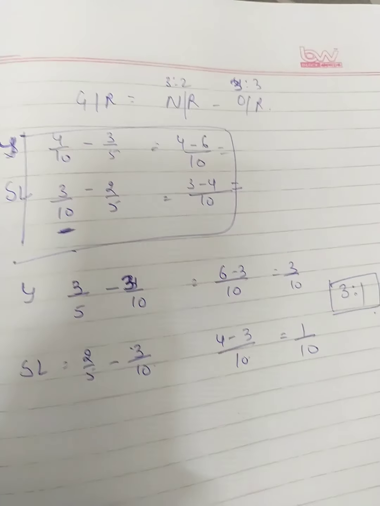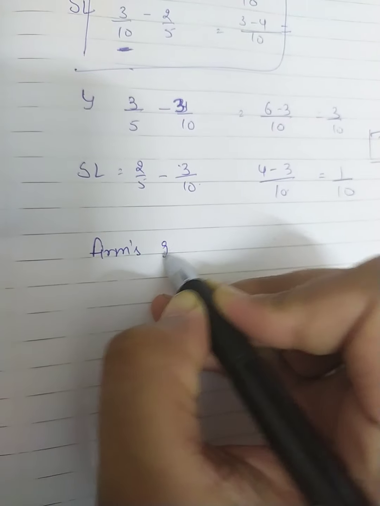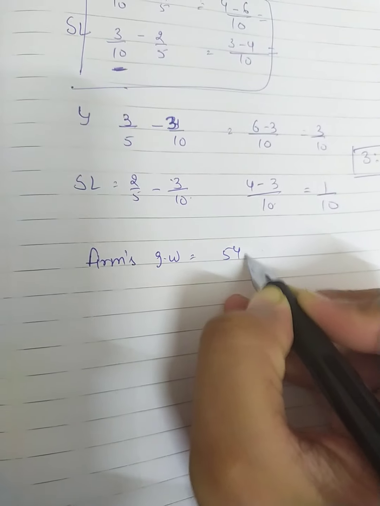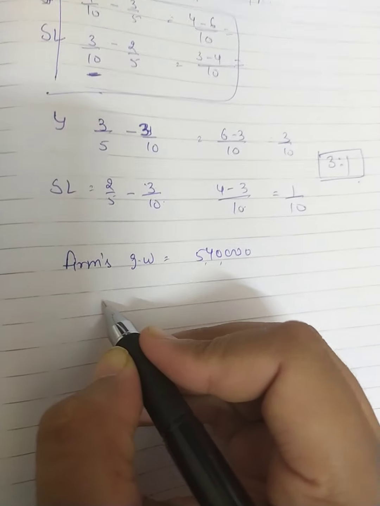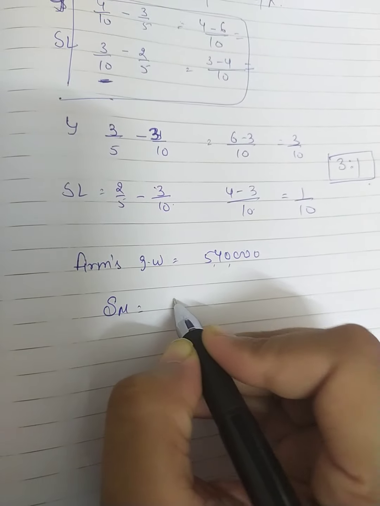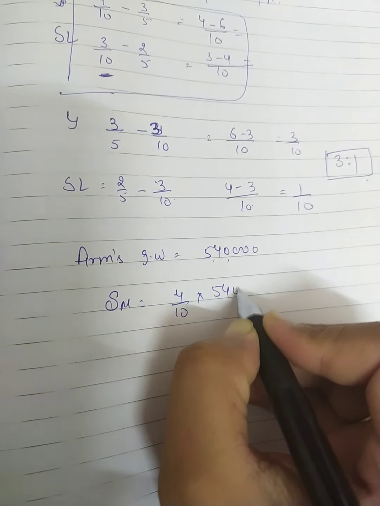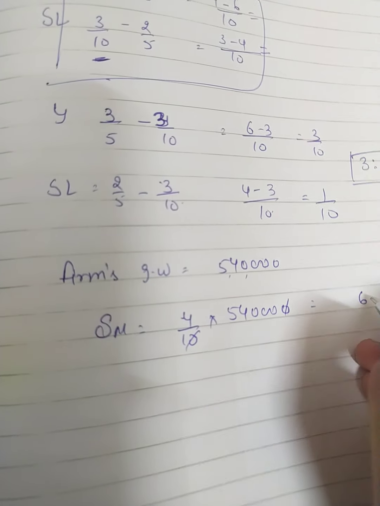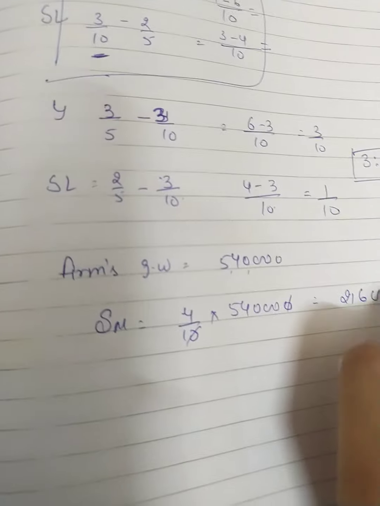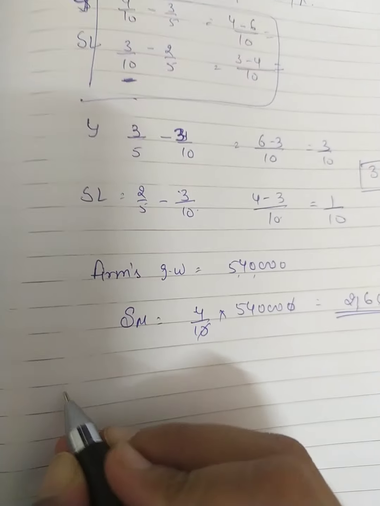So our gaining ratio is 3:1. So our firm's goodwill is 5,40,000, that is given in the question already. So I am calculating Sameer's share, that is 4/10 multiplied by 5,40,000. So it will become 2,16,000.